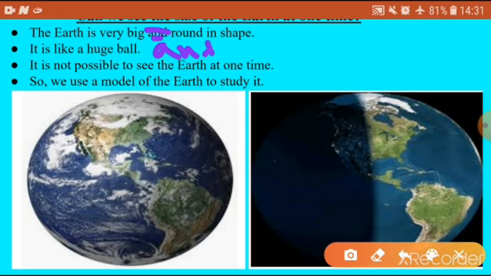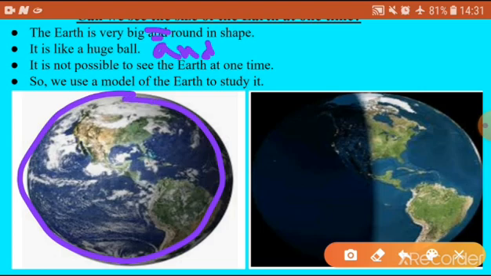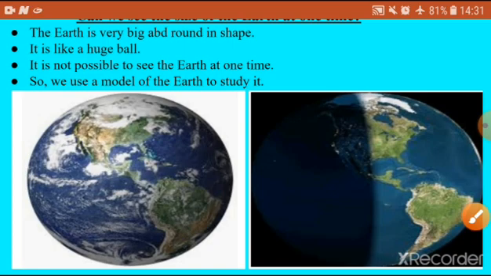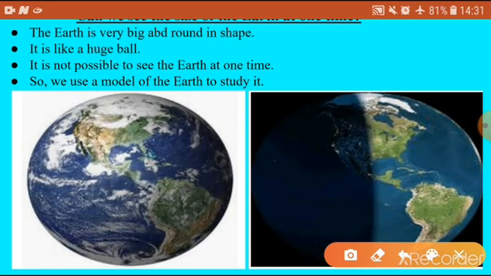The earth is round in shape. It is like a huge ball. Look at this picture. How is the earth looking here? A huge, very big ball. And it is not possible to see the earth at one time. So we use a model of the earth to study it. See here, look at this picture. In this, we can see only half of the earth.